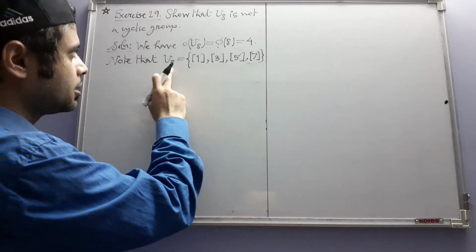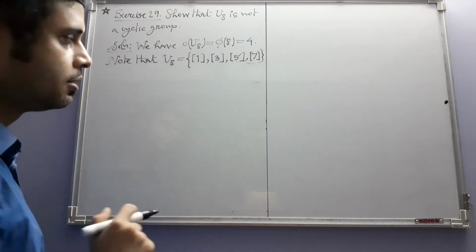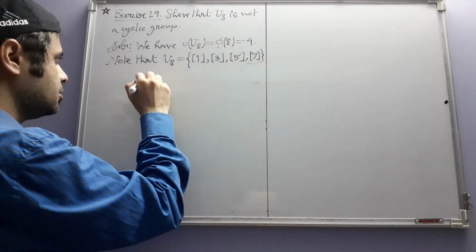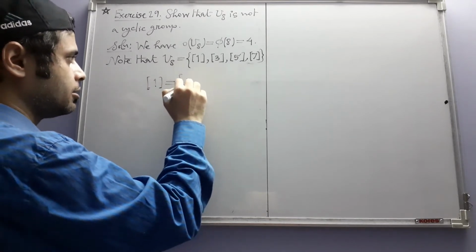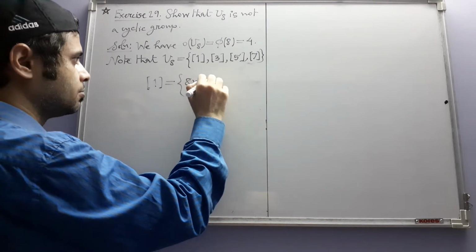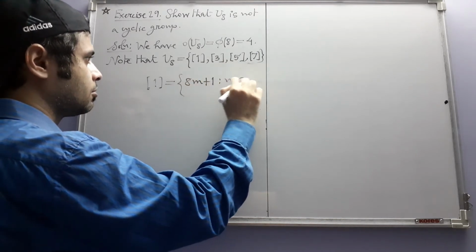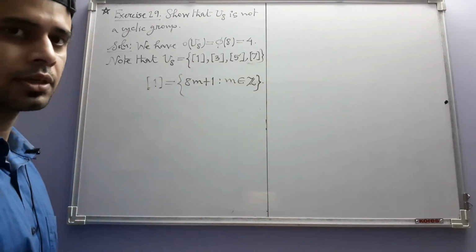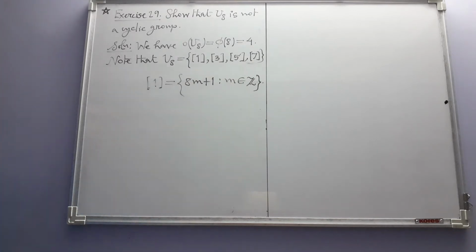So you have to understand that here the congruence classes are modulo 8. What that really means is this. This congruence class, for example, is the set of all integers of this form, where m is an integer. Okay, so the other congruence classes also have similar definitions.